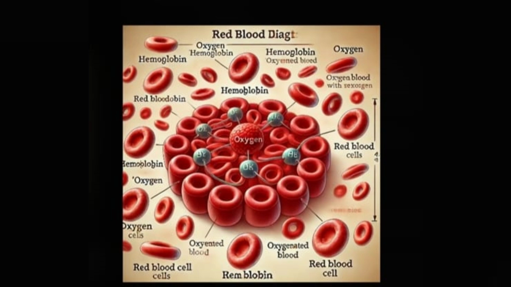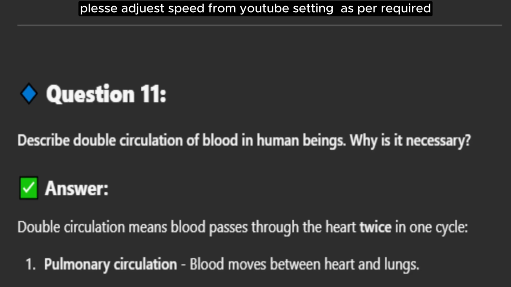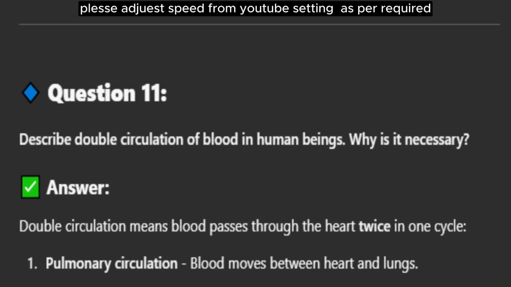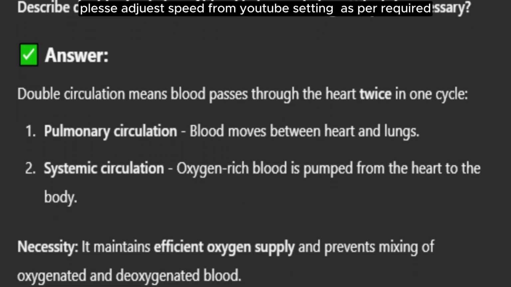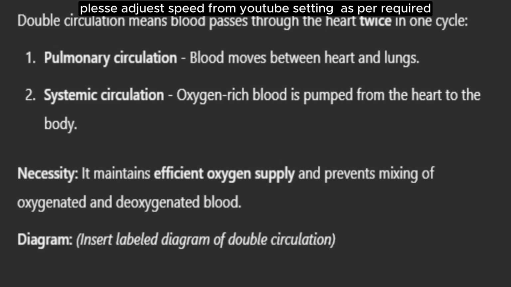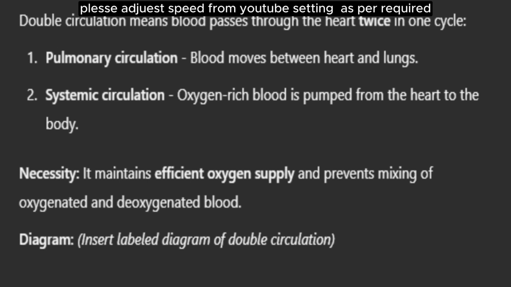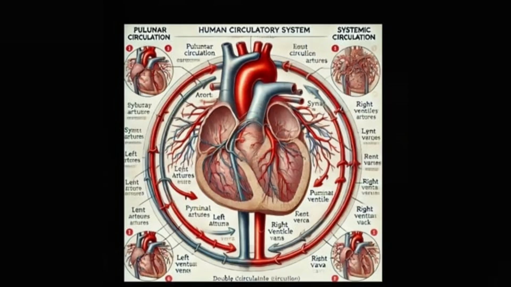Question 11. Describe double circulation of blood in human beings. Why is it necessary? Answer. Double circulation means blood passes through the heart twice in one cycle. 1. Pulmonary circulation, blood moves between heart and lungs. 2. Systemic circulation, oxygen-rich blood is pumped from the heart to the body. Necessity: it maintains efficient oxygen supply and prevents mixing of oxygenated and deoxygenated blood. Diagram of double circulation.